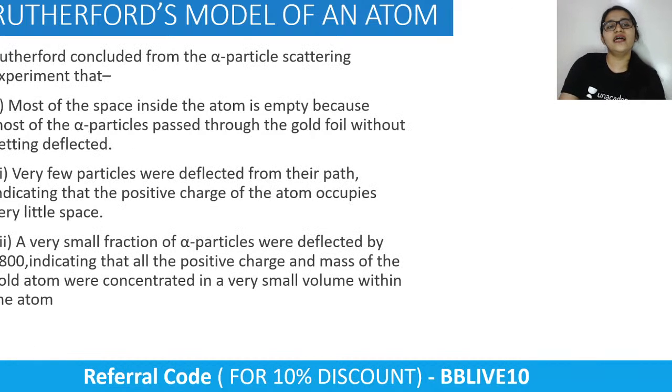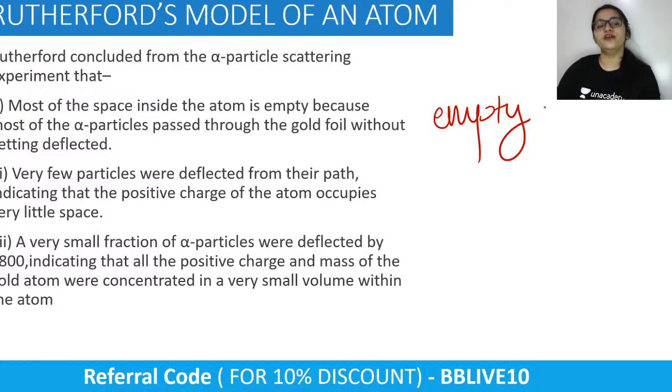So, what was the conclusion of Rutherford's atomic model? As most of the alpha particles directly went through the gold foil, he said most of the space inside the atom is empty. The keyword over here is empty, because the alpha particles pass directly through the gold foil without getting deflected. Very few got deflected from their path, indicating that, as alpha particles are very heavy, the positive charges are occupying very little space.